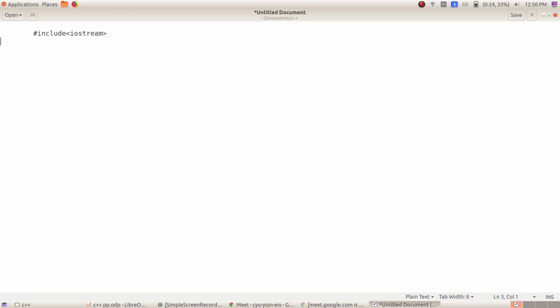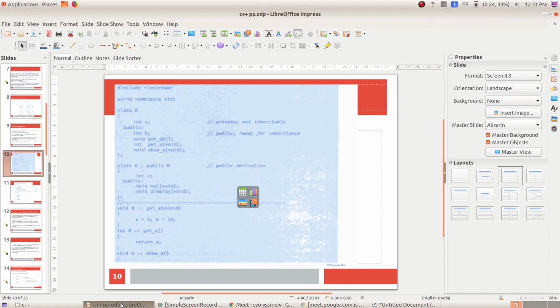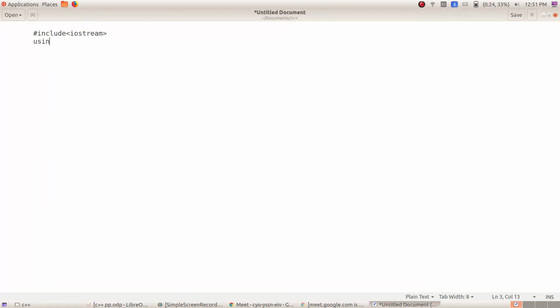.h is not required because it's a Linux platform, so you don't need to write .h over there. And as per the program, the second header file is using namespace std. It's a standard header file you have to use when you are writing the program.